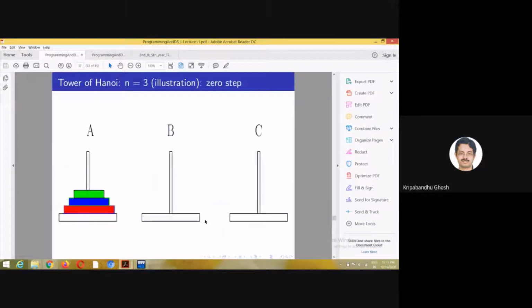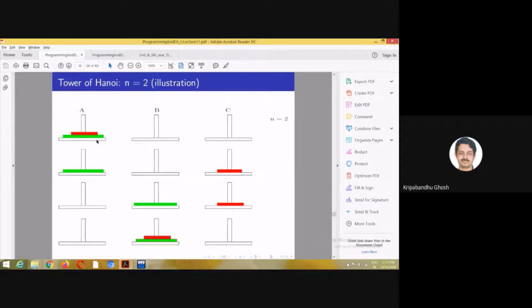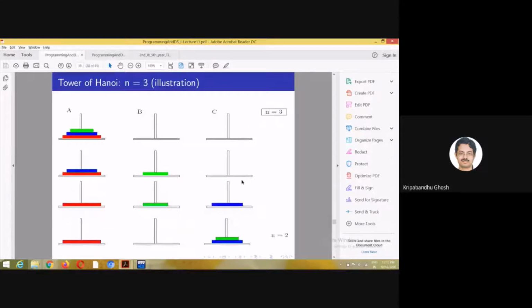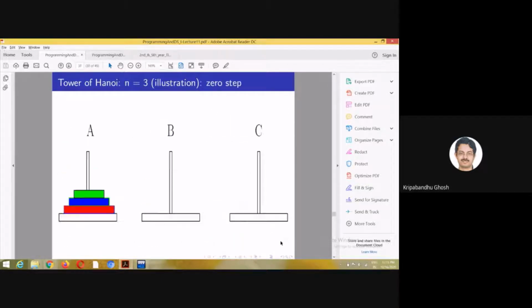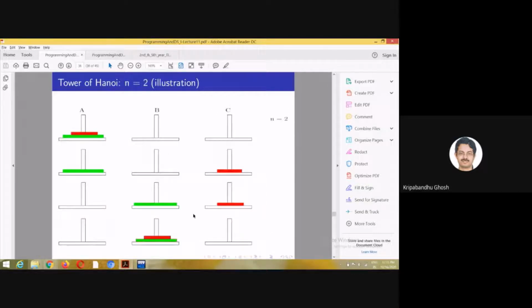So in n equal to 2, what did we do? We moved from A to B, right? Instead of that, and of course we use C. So here, up to this point of time, we are solving the same problem. Instead of moving from A to B, we are moving from A to C using B for n equals to 2. So this is a problem which you have solved before. For n equal to 2, how many steps were there? 1, 2, 3. So that is 2 to the power of n.